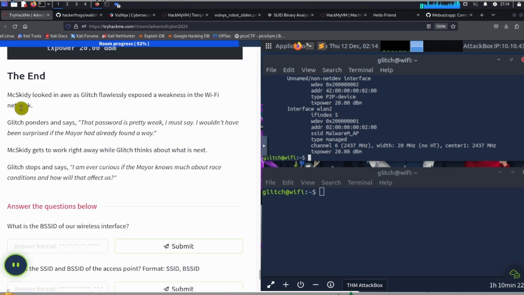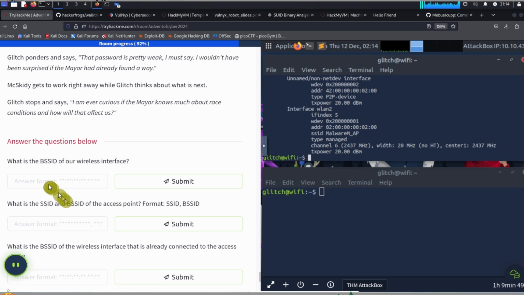Okay, the end. McSkitty looked in awe as Glitch flawlessly exposed a weakness in our Wi-Fi network. Glitch ponders and says, "That password is pretty weak, I must say. I wouldn't have been surprised if the mayor had already found a way." McSkitty gets to work right away while Glitch thinks about what is next. Glitch stops and says, "I am ever curious if the mayor knows much about race conditions and how that will affect us." So this is probably some sort of hint that we're going to be dealing with some sort of race condition exploit in the next challenge.